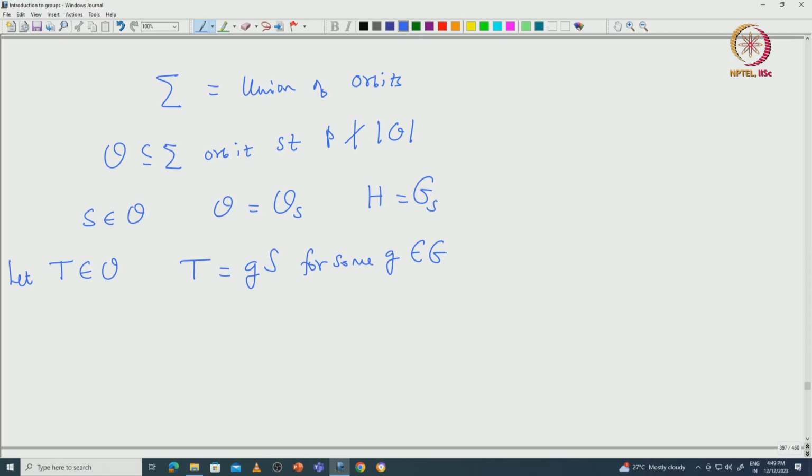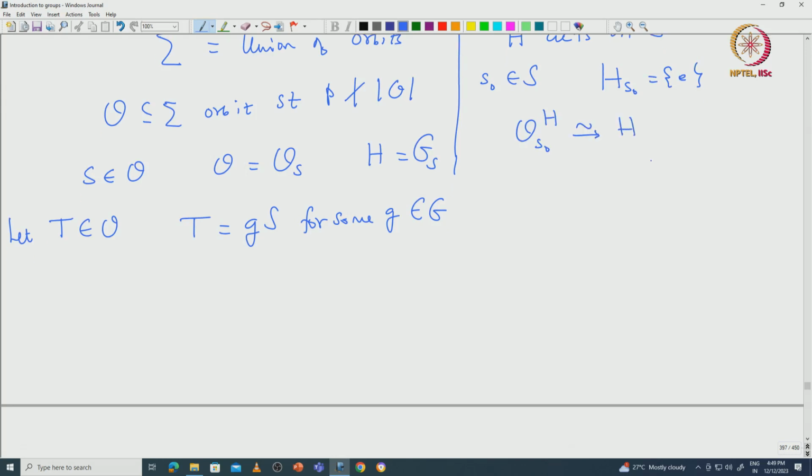So, from our proof we have already seen that this H acts on this capital S, and if you fix some S_0 in capital S, then we saw that the stabilizer of S_0 in H is going to be the identity, and the orbit of S_0 under H is naturally in bijective correspondence with H. In particular, this orbit is going to be S. So, we have a natural map from H to this S given by h goes to hS_0.